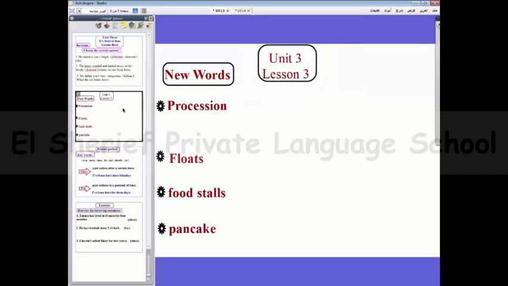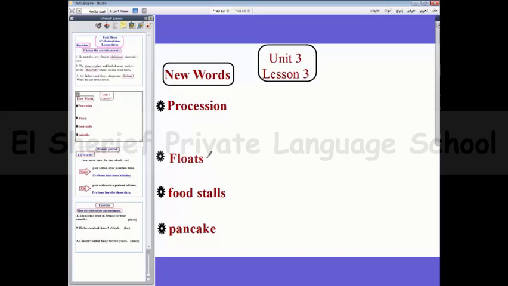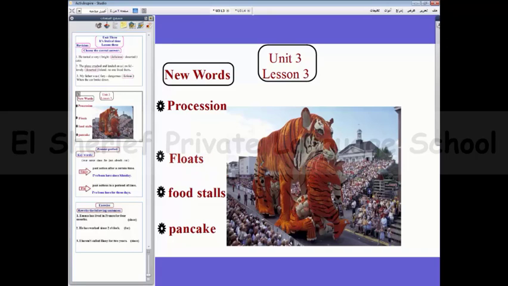Okay. Second, our new words today: procession. Look at the picture. This is procession. Number 2, floats.